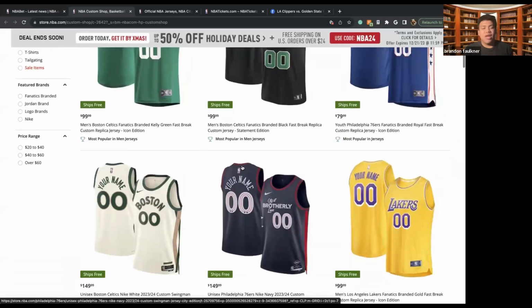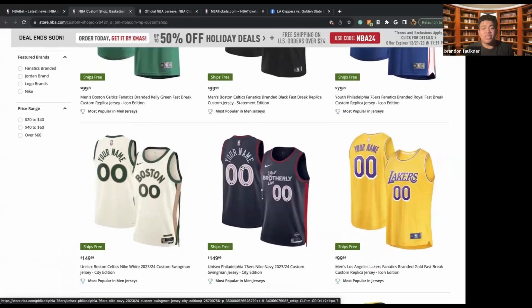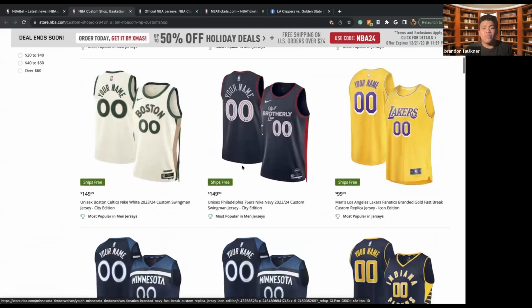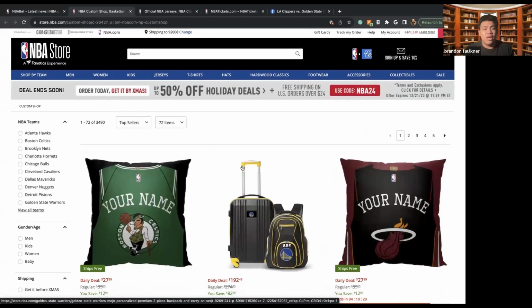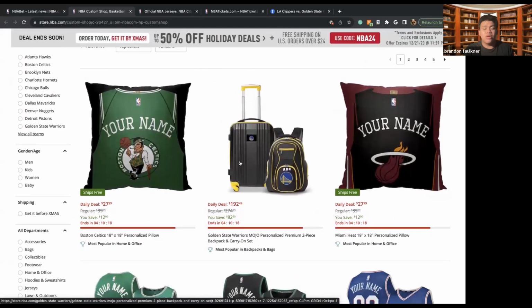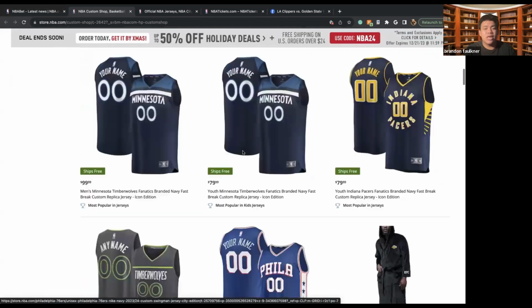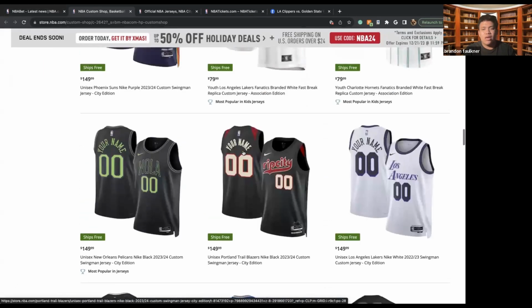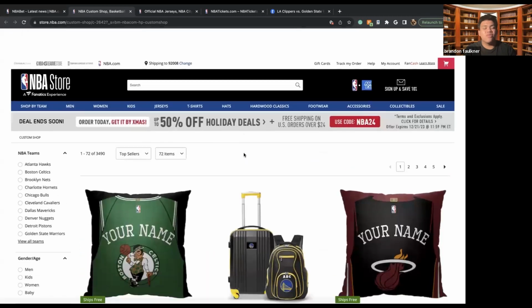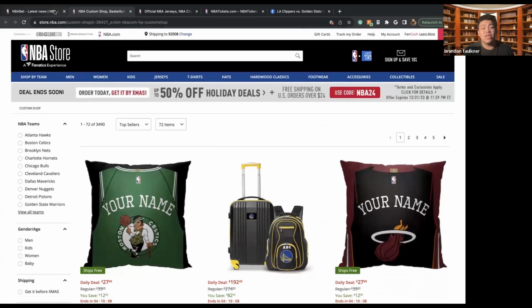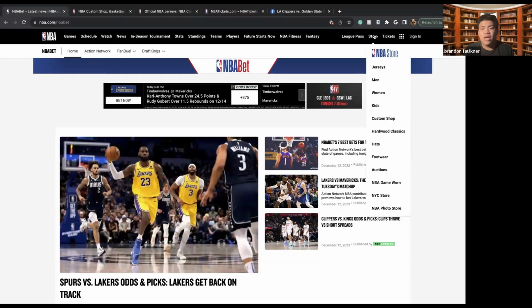Sorry, once again. You'll be able to create your own jerseys here, basically. This is kind of your place to come to create your own merch. You can see different kinds of bags, different kinds of pillows, jerseys, jackets, t-shirts, whatever you can think of, you might be able to find it here, and you might be able to customize it to your liking.